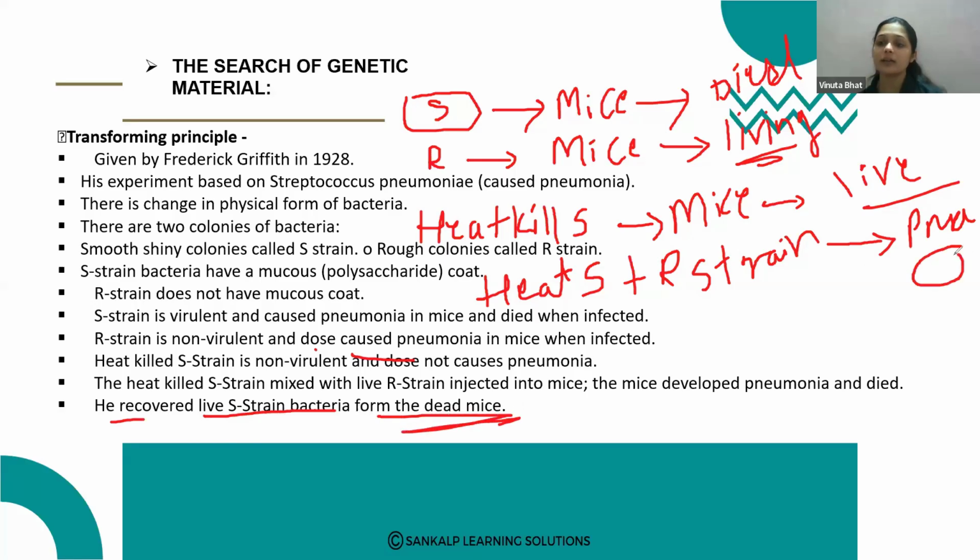If he observed the dead mice, some S strain bacteria were developed in them. But when only heat killed bacteria are added to the mice, they are living, so there is no disease developed. But when heat killed S plus R strain is added, then they developed the disease and died.